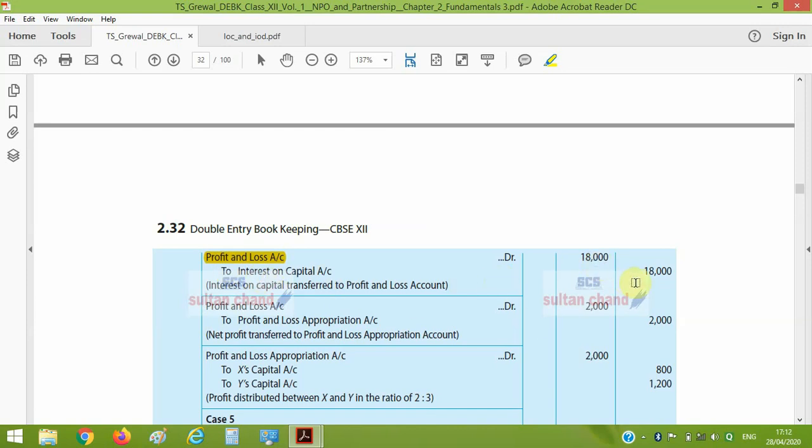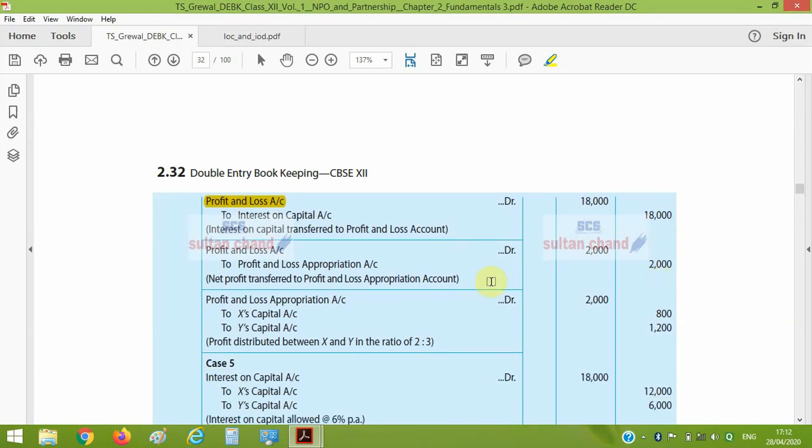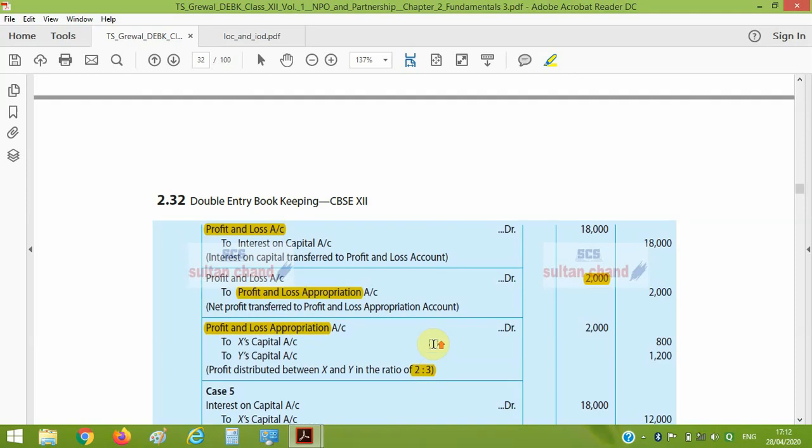We have the profit of 20,000, out of which 18,000 is written off. Now the profit that remains is 2,000, which will be transferred to profit and loss appropriation account. Thereafter, the available profit in P&L appropriation account will be divided among the partners in their profit sharing ratio. I think it is clear to all.